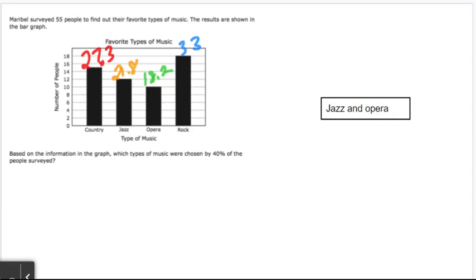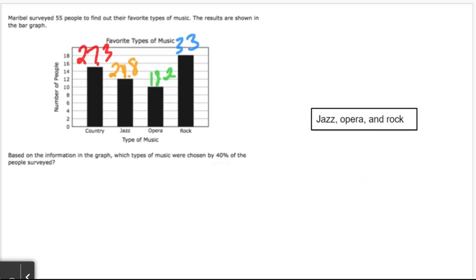Now let's look at jazz and opera, looking for that 40%. Jazz was approximately 21.8. Opera is approximately 18.2. Once we add those together, we get exactly 40%. So jazz and opera so far is a really good choice. Now we're going to add up, looking for that 40%, jazz, which is 21.8, opera, which was 18.2, and rock, which is 33. This gives us a total percentage of 73%, much more than the 40 we need.